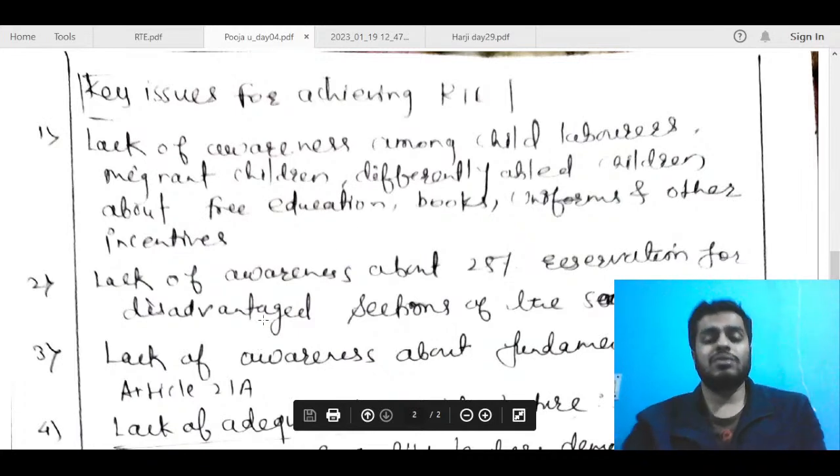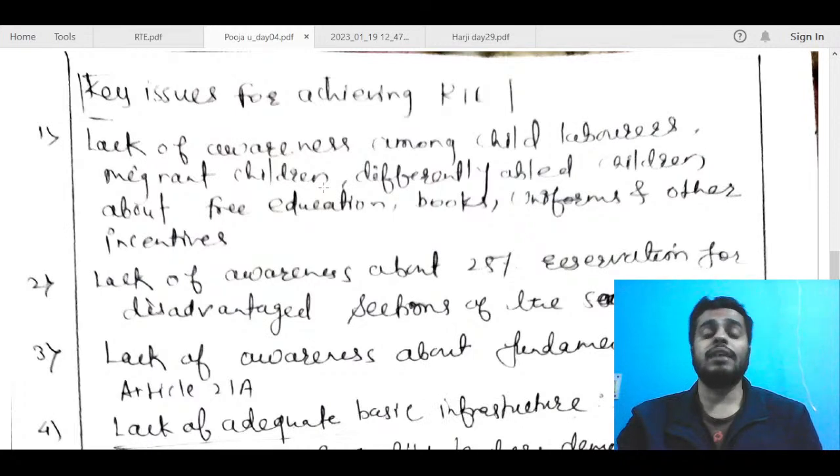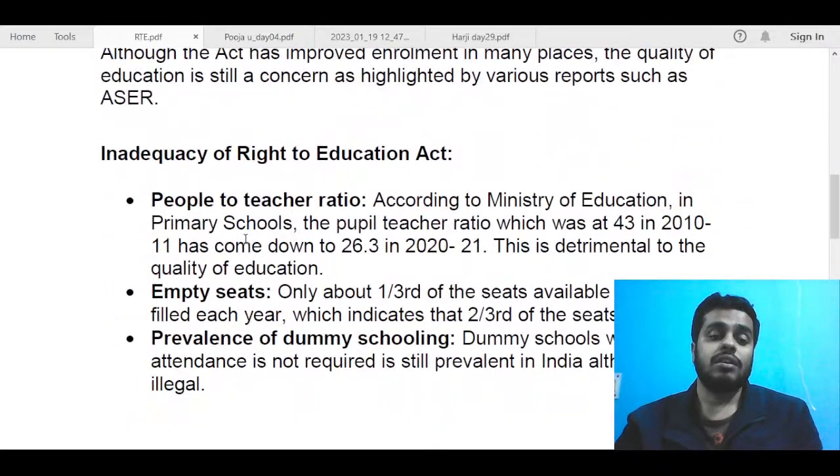So I think you can just avoid that and write some original points regarding the implementation of the Right to Education Act. Basically, there are multiple issues in the implementation of this act which can be talked about. For example, I can say that these things you can mention here, like about ratio. You can give some data about pupil-teacher ratio.